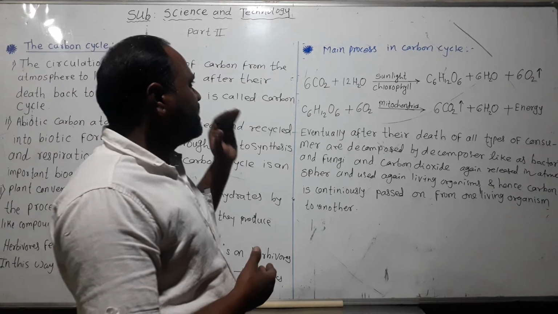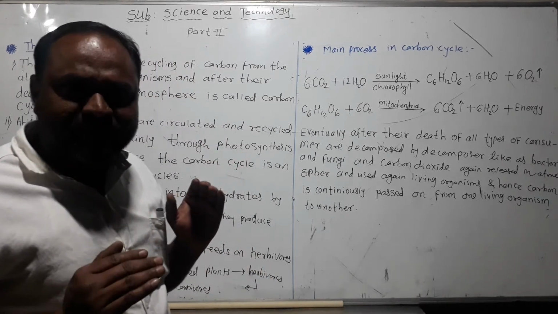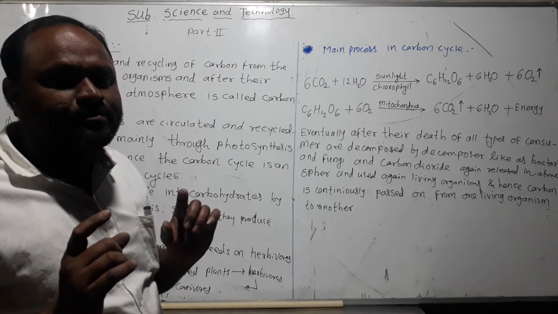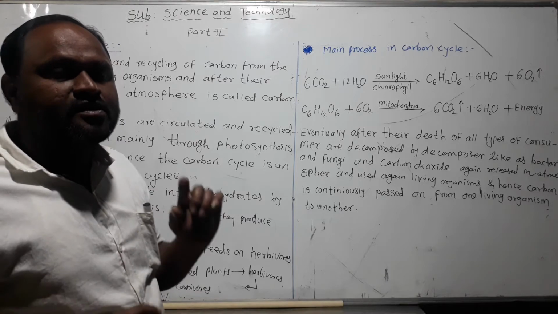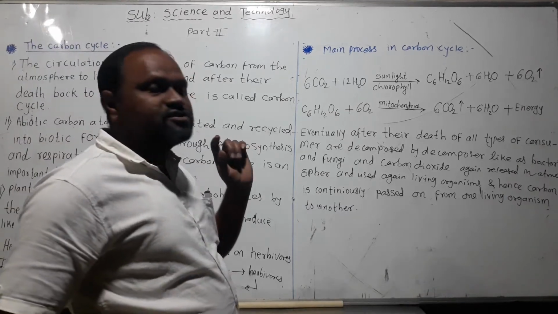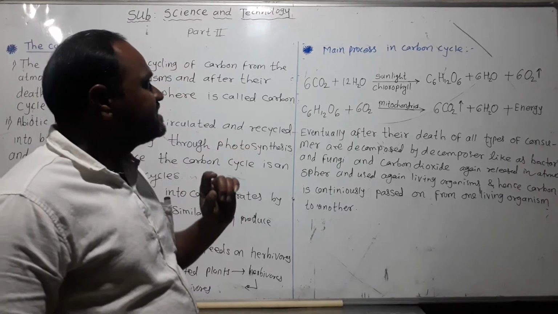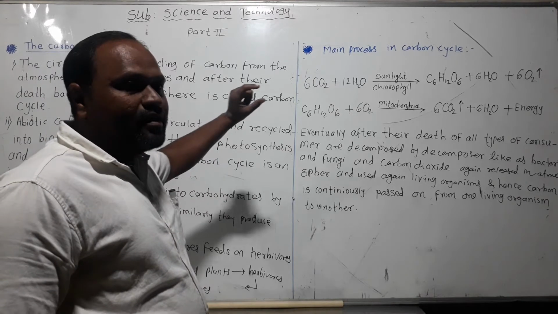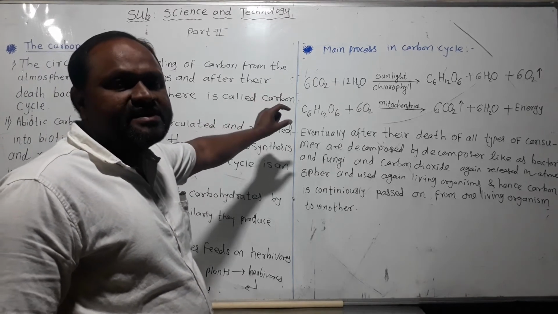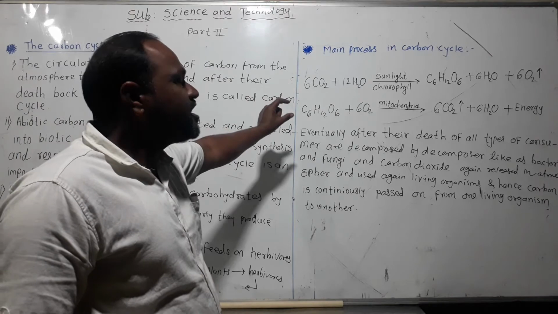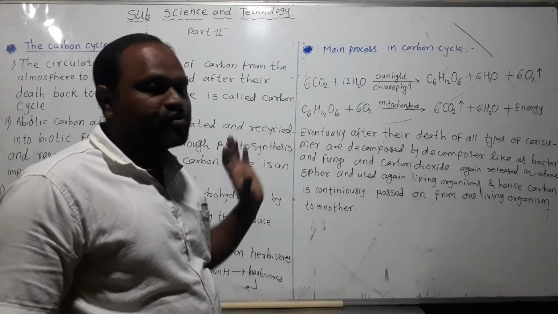First, plants prepare their own food material, and the main reactants here are carbon dioxide and water.